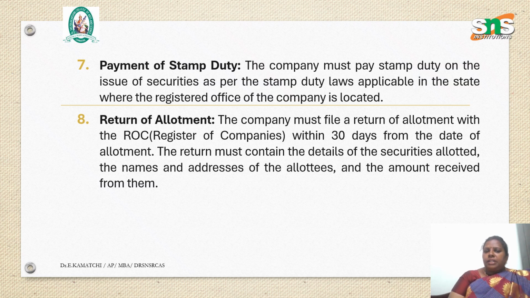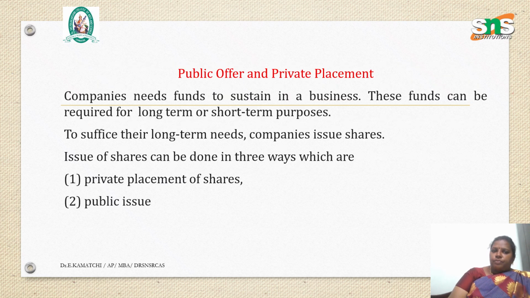Return on allotment. The company must file the return on allotment with the ROC, Registrar of Companies, within 30 days from the date of allotment. The return must contain the details of the securities allotted, the names and addresses of the allottees, and the amount received from them. Public offer and private placement.